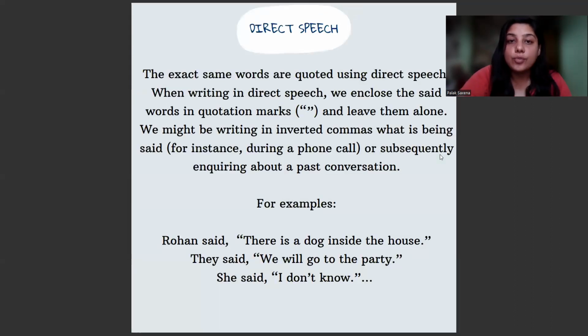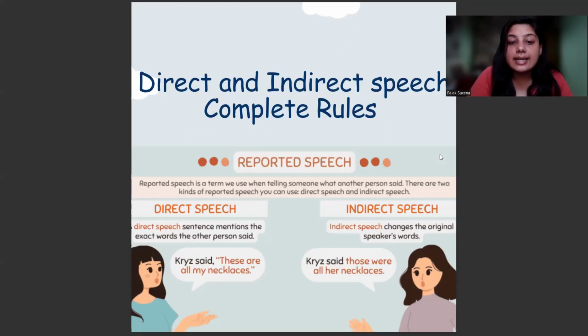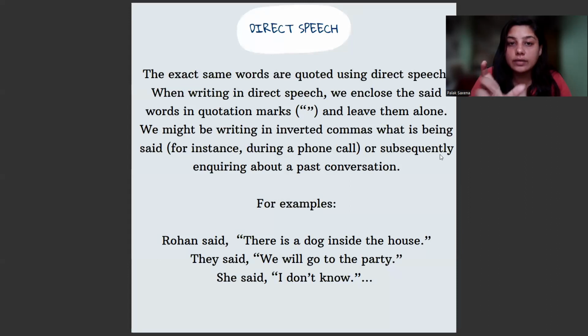Now let's understand more about direct speech. The exact same words are quoted using direct speech. When writing in direct speech, we enclose the said words in quotation marks. Enclose here means we close them in. So you can see in the previous example, Chris said, "These are all my necklaces." The sentence starting from "these" and ending with "necklaces" has been enclosed in inverted commas. So always remember, direct speech is always enclosed with inverted commas.